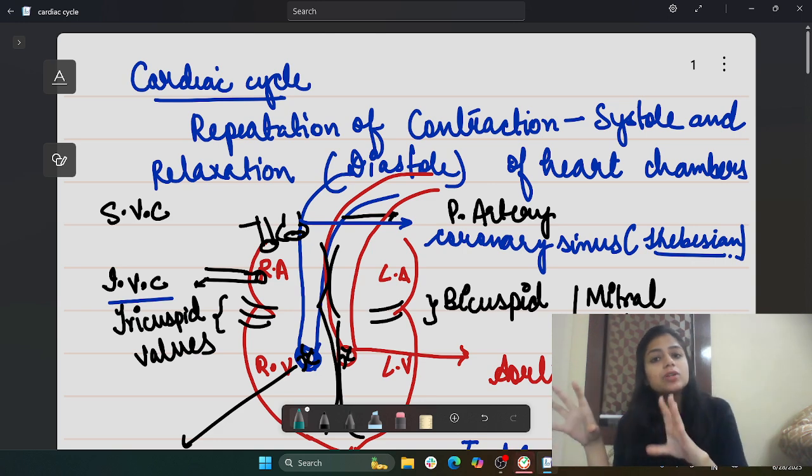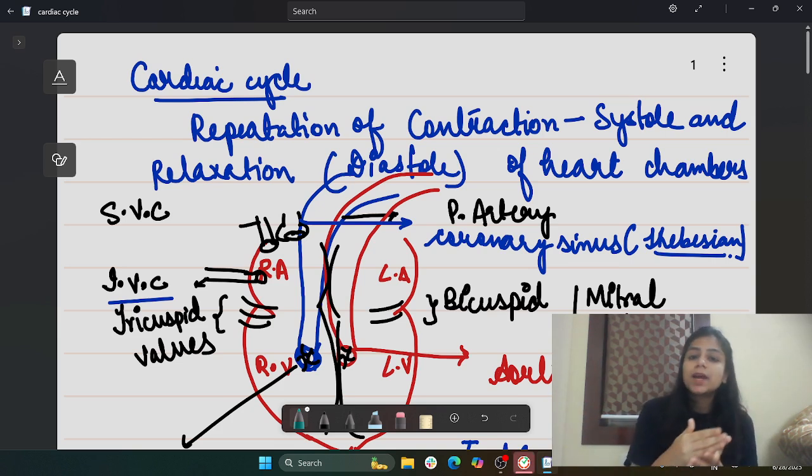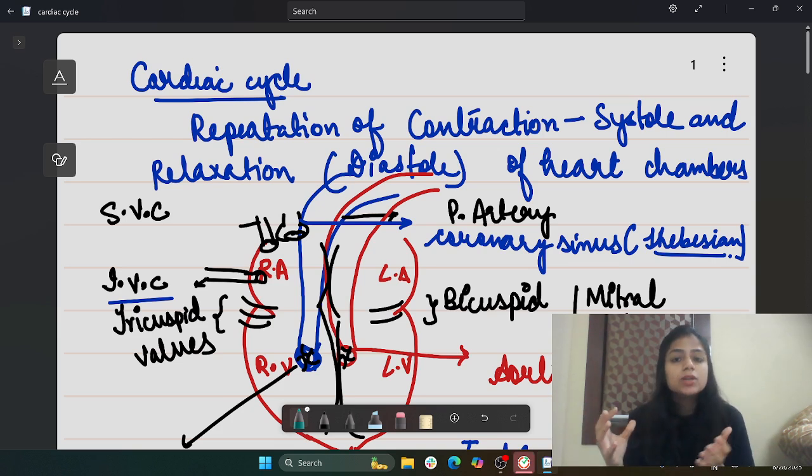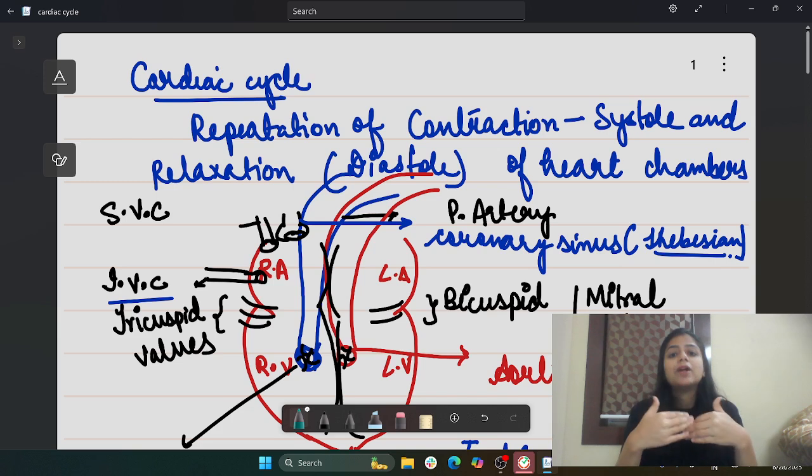Why? Because the ventricular systole was coinciding with the atrial diastole. So when the ventricle was getting contracted, at the same time the atria was in the relaxed state. So the blood was getting filled in both the atria, to which, because of the decrease in the pressure inside the ventricle, the AV valves will get open, and thereby the blood from both the atria enters into the ventricle. That was the overall of the cardiac cycle.